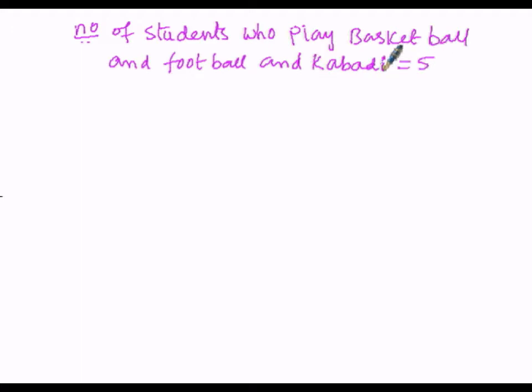So here we can write mathematically as n of, that is number of students who play basketball by means of B, and this indicates intersection, and this also indicates intersection. So basketball B intersection football F intersection kabaddi K equals 5.